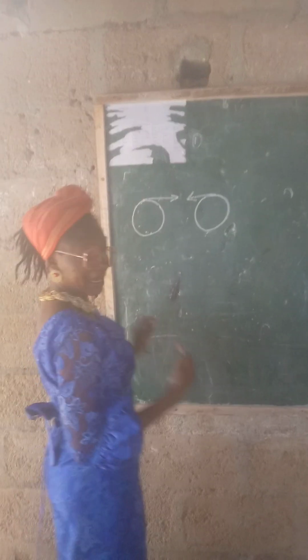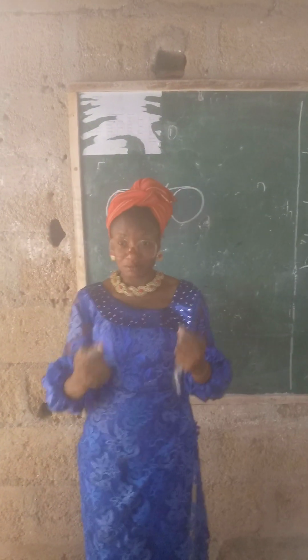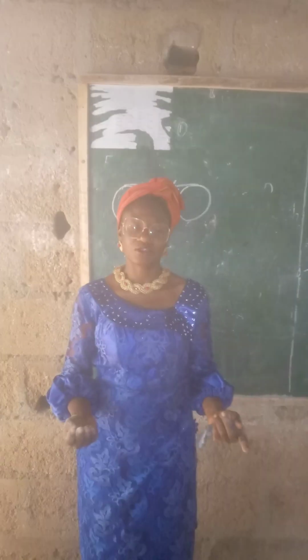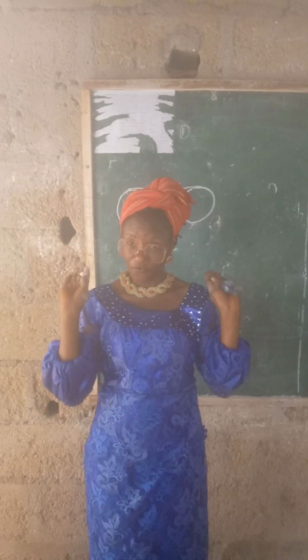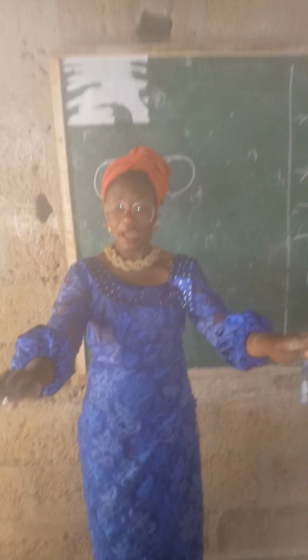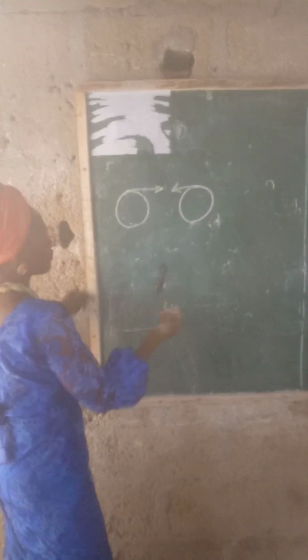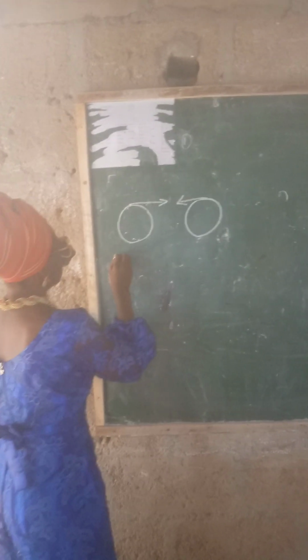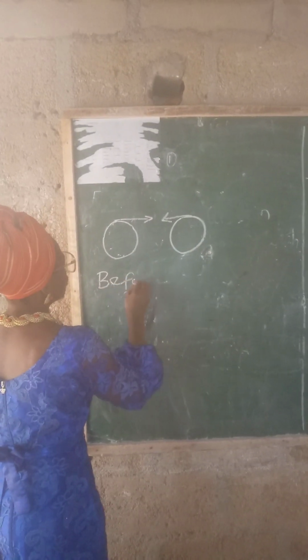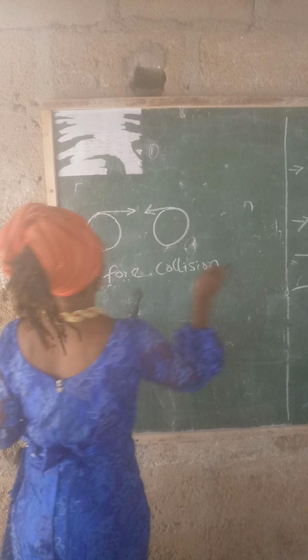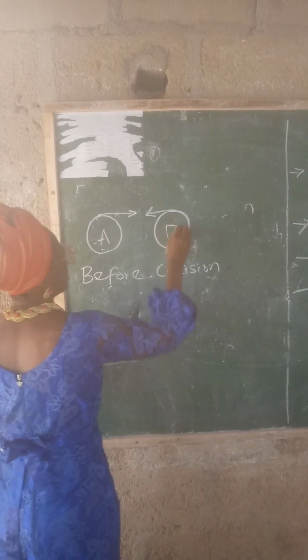Just imagine you are watching me, you are coming like this and I'm coming like this. It's not the same direction. If it's the same direction, we should all face this way. So now if you have this situation, this is before collision. Let's call this body A and this body B.